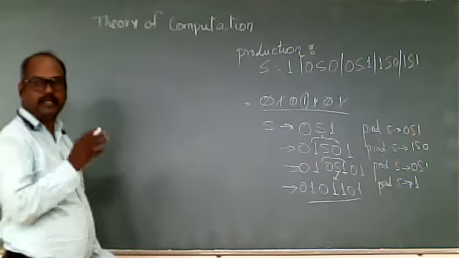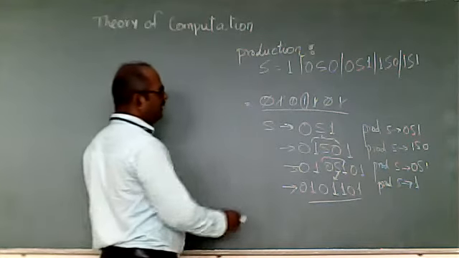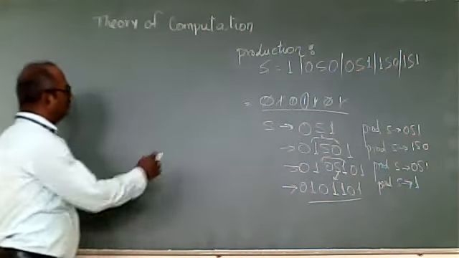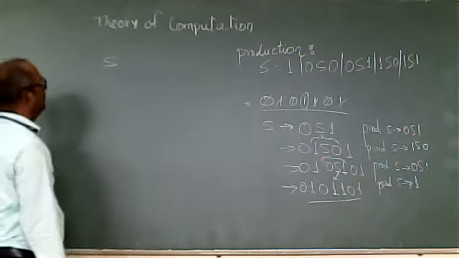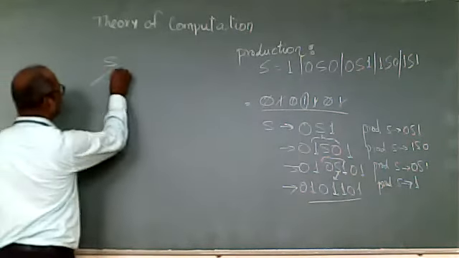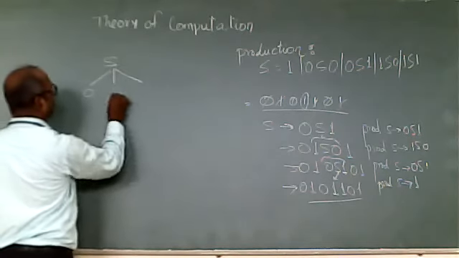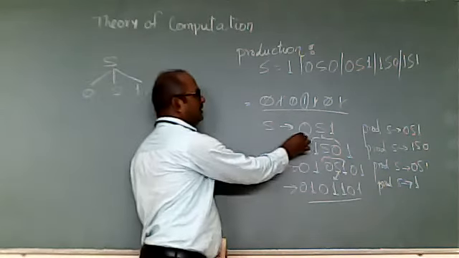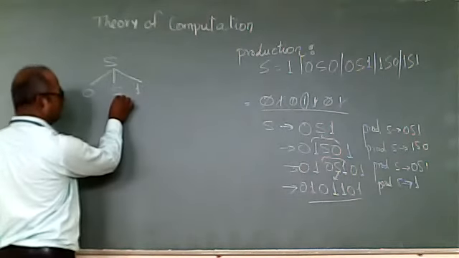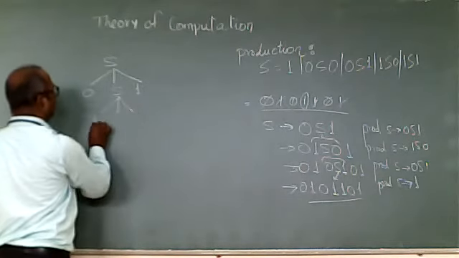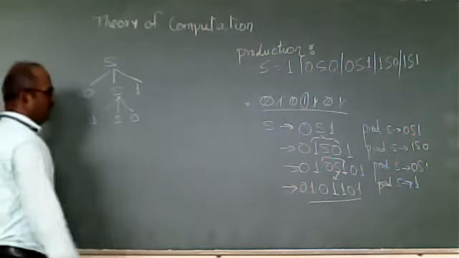The second way of representation is called a derivation tree. How to draw the derivation tree for this? We start with S. S is replaced with 0 S 1. Next, S is replaced with 1 S 0.